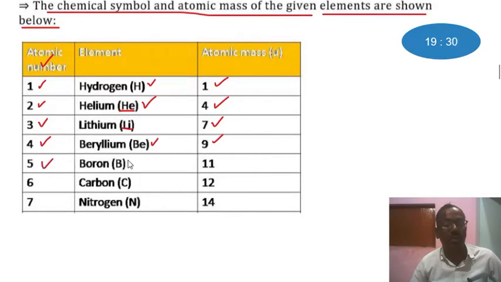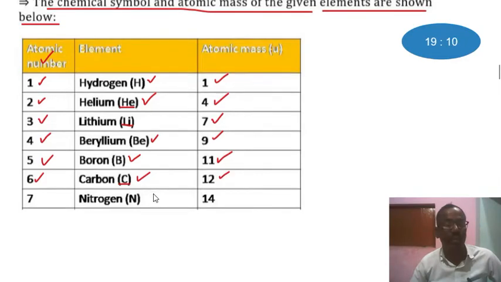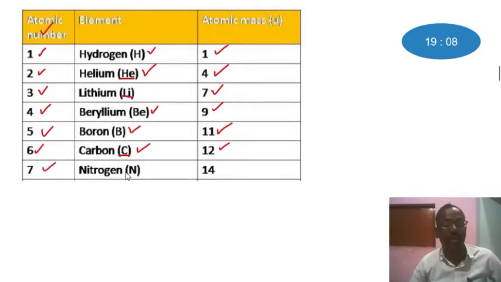Atomic number 5, the name of the element is boron, symbol is capital B, and the atomic mass is 11. Atomic number 6, the name of the element is carbon, symbol is C, and atomic mass is 12. Atomic number 7, the name of the element is nitrogen, symbol N, and atomic mass is 14.